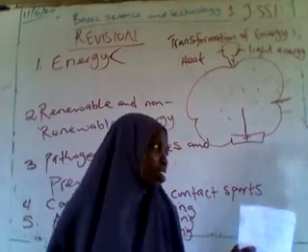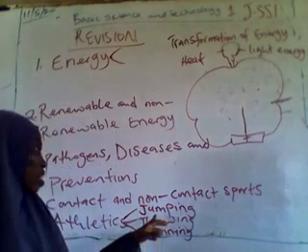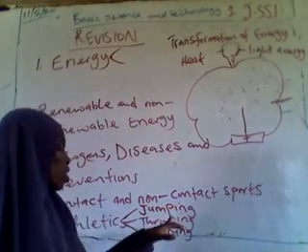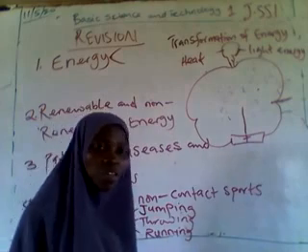So this is the branch of athletics. It can be either a jumping event, a throwing event, or a running event.